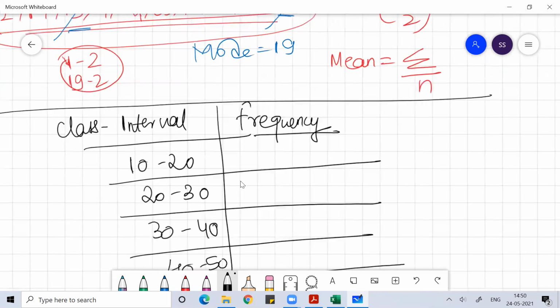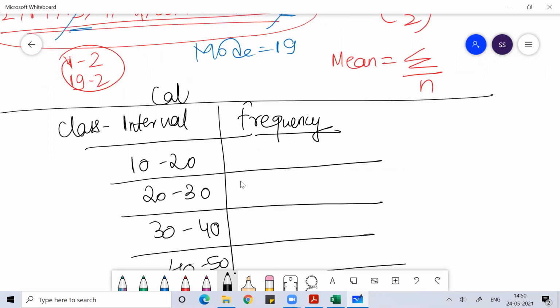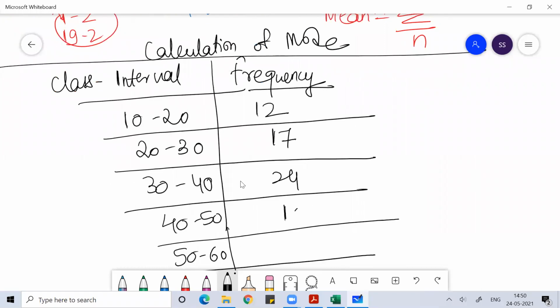I'm simply writing some random numbers through which I'll teach you the calculation of mode. Some random frequency values are given like 12, 17, 24, then 18, then 19, something like this.